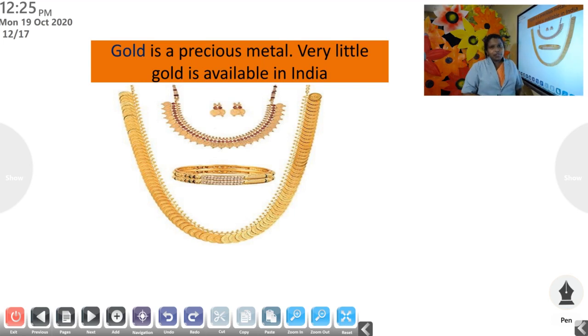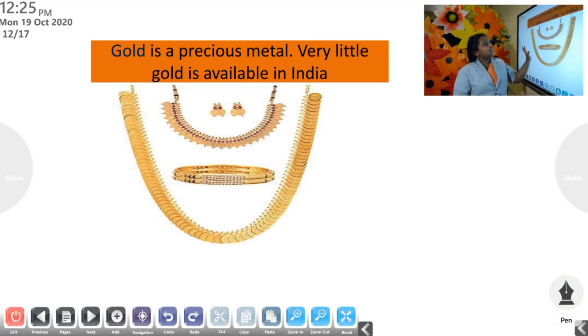Now, gold. Gold is a very precious metal. You know that gold is very costly. Do you know why gold is very costly? Because very little gold is available in India. Iron and copper are produced in many of the states, but in India, we get gold only from Karnataka.